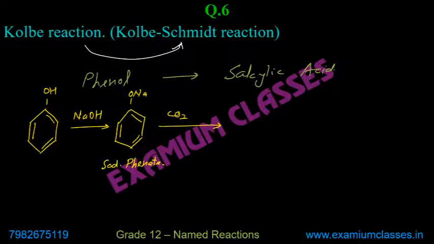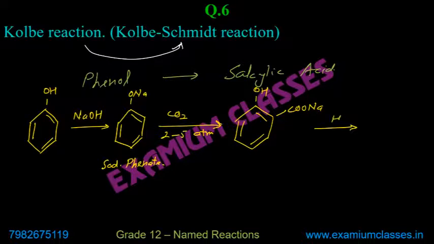In a few books, it is written 2 to 3. In NCERT, it is written 2 to 5 atm. So 2 to 5 atm pressure. Then acidic hydrolysis, and you get salicylic acid.